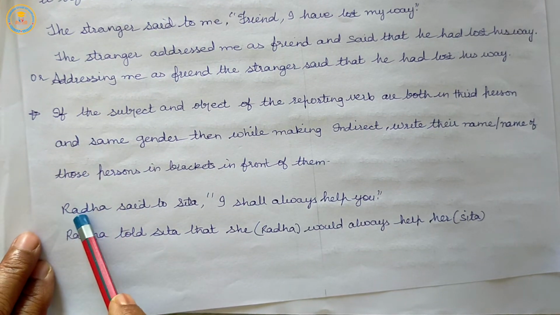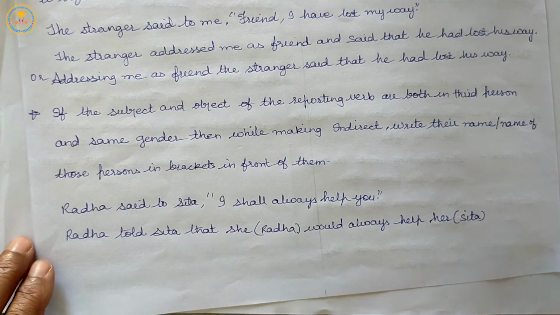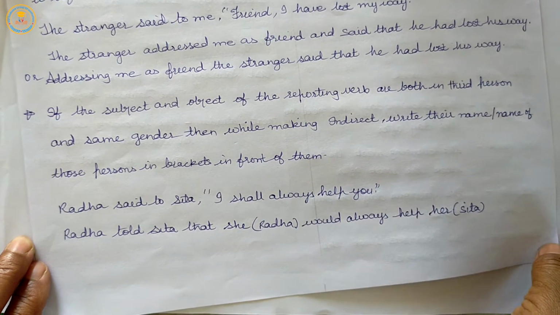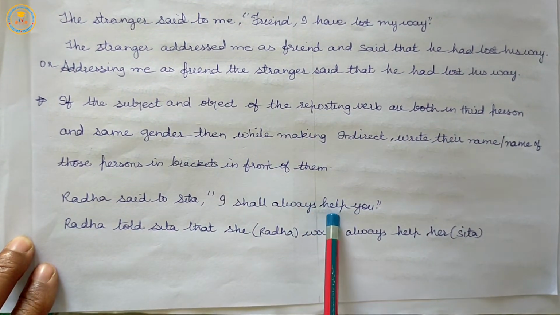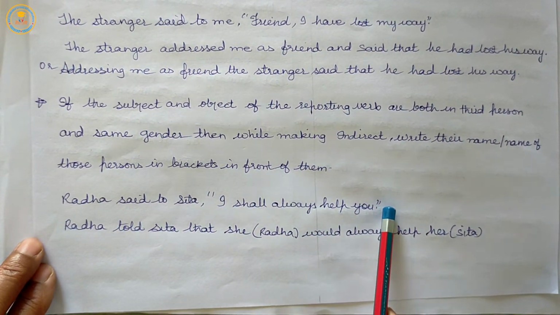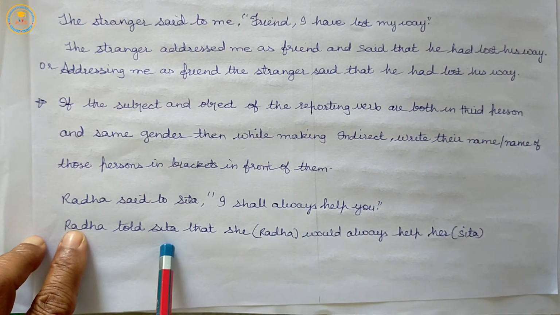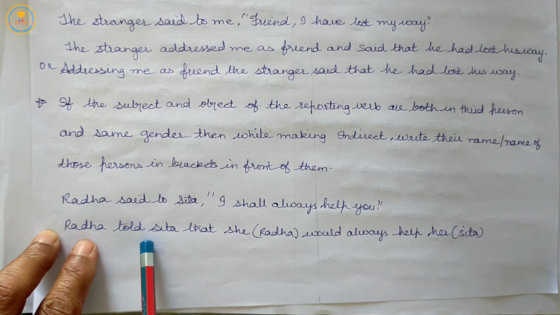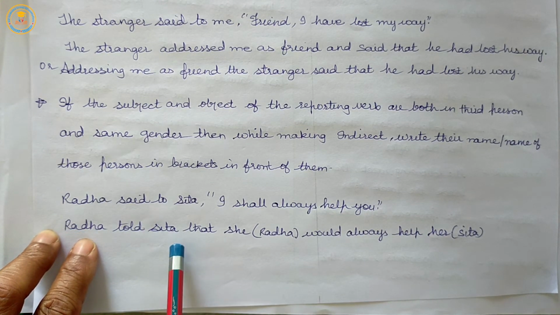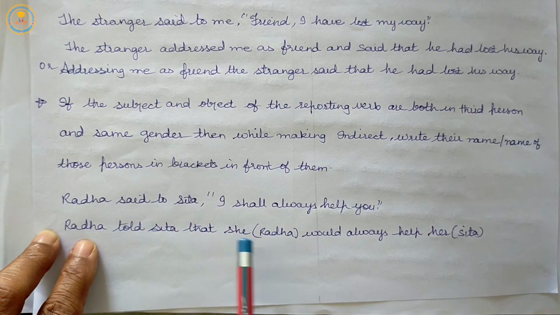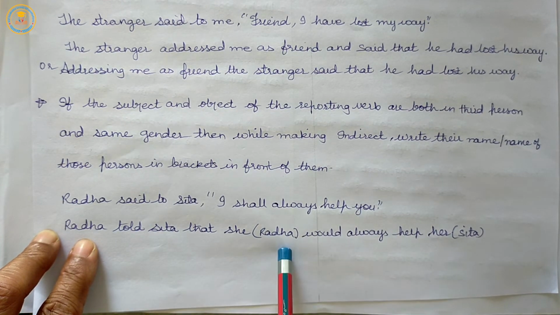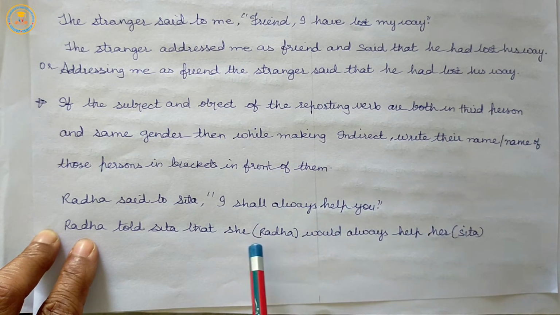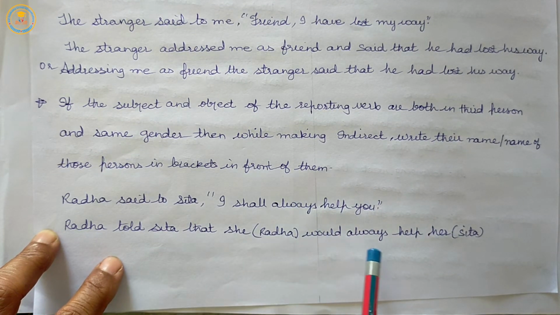Radha said to Sita, "I shall always help you." Here Radha and Sita, subject and object, are the same third person and same gender. So we will mention their names in brackets in front of these two.